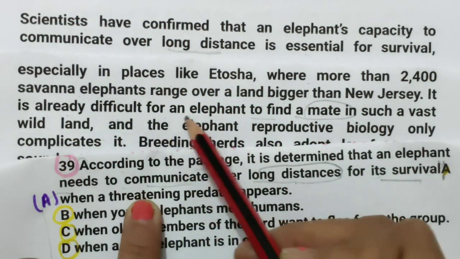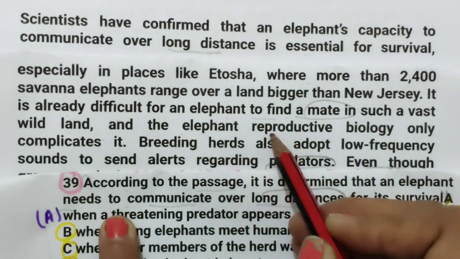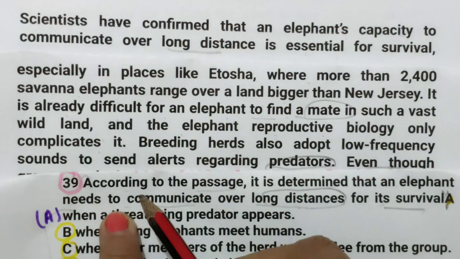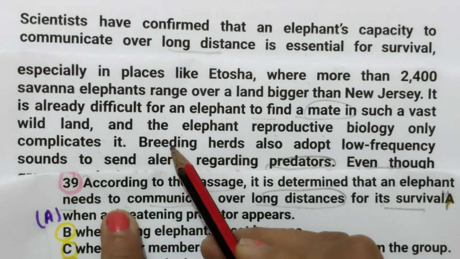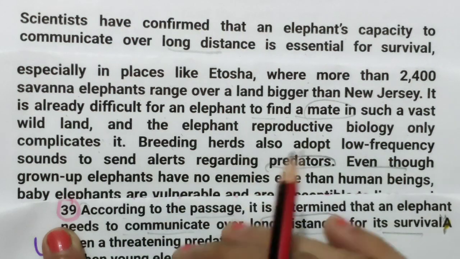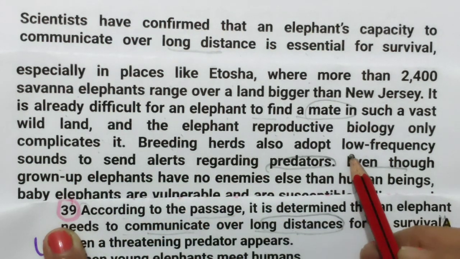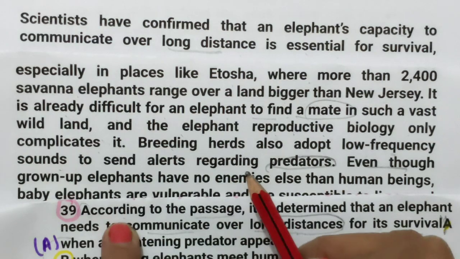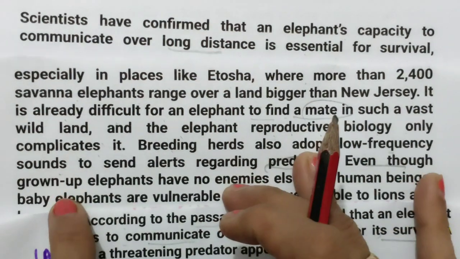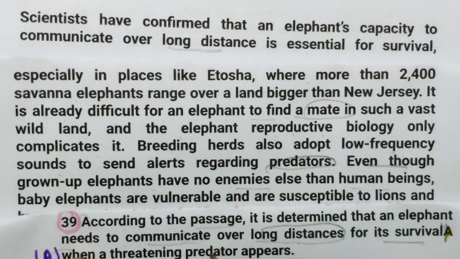It is already difficult for an elephant to find a mate in such a vast land, and elephant reproductive biology only complicates it. Breeding herds also adopt low frequency sounds to alert regarding predators, even though grown elephants have no enemies other than human beings.